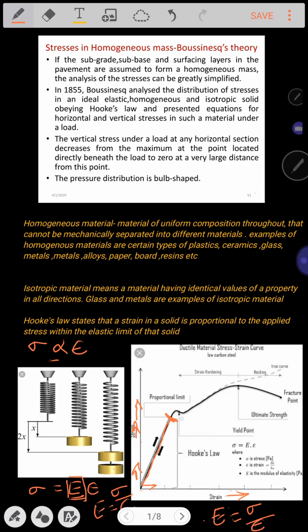Beyond that, you may not expect the proportionality to exist. You may not call the stress proportional to strain beyond the elastic limit. This is called as yield point. So what you remember, for whatever the stresses that are acting over the body, the strain that is developed will be proportional with respect to the applied stress within the elastic limit.